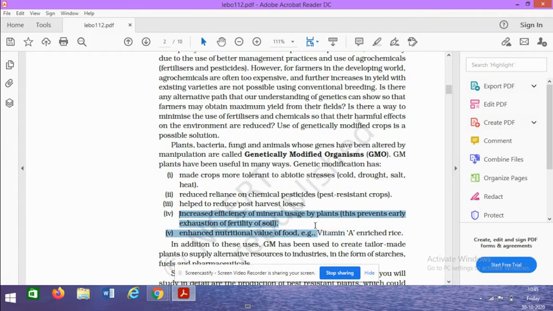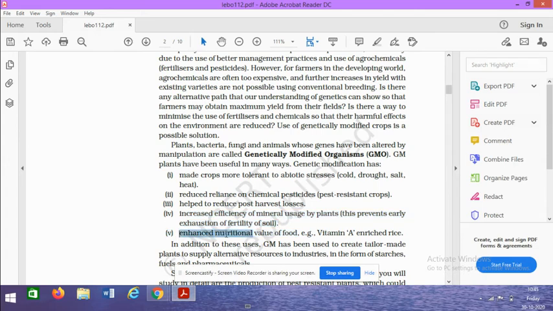Then it increases the efficiency of mineral use, which means we can grow plants even in a nutrient-deficient medium, the soil which does not have that much nutrient. Because the plants' ability to absorb nutrients from the soil has been increased, we can grow plants even in soil which is deficient in nutrients.